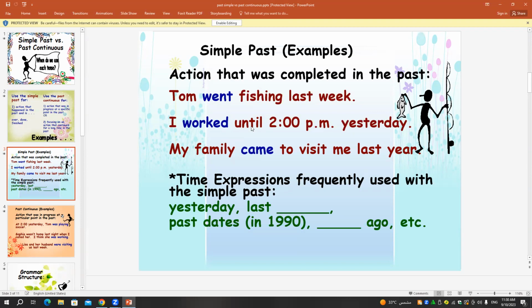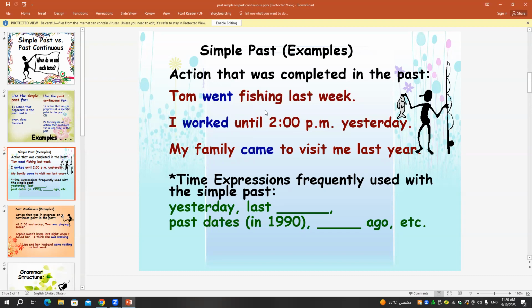We can say some extra examples. For example, I studied English yesterday. I visited my friend last week. I finished my school, for example, in 2020, and so on. So again, we use the past simple to talk about actions that happened in the past and finished.